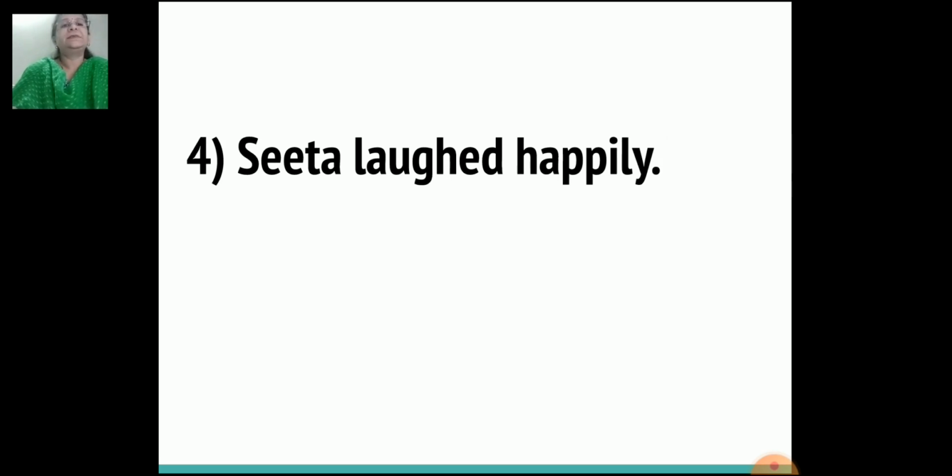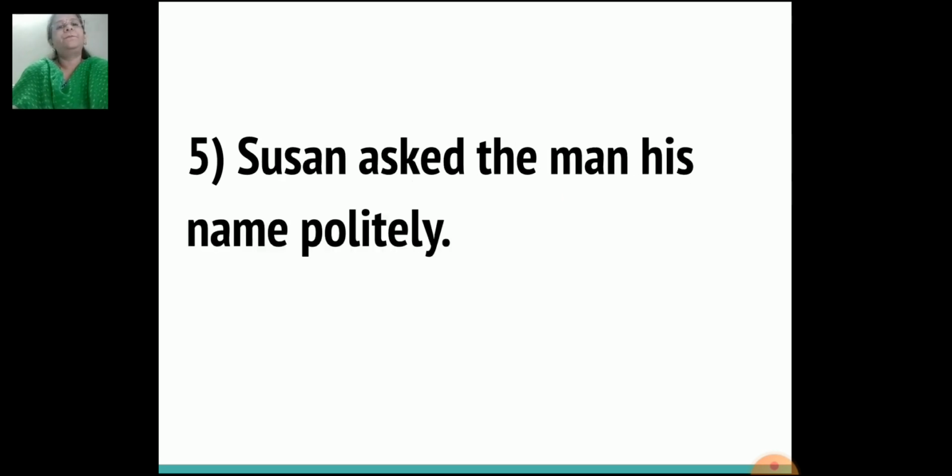Fourth sentence, Sita laughed happily. So how did Sita laugh? Happily. So happily is your adverb. Fifth sentence, Susan asked the man his name politely.